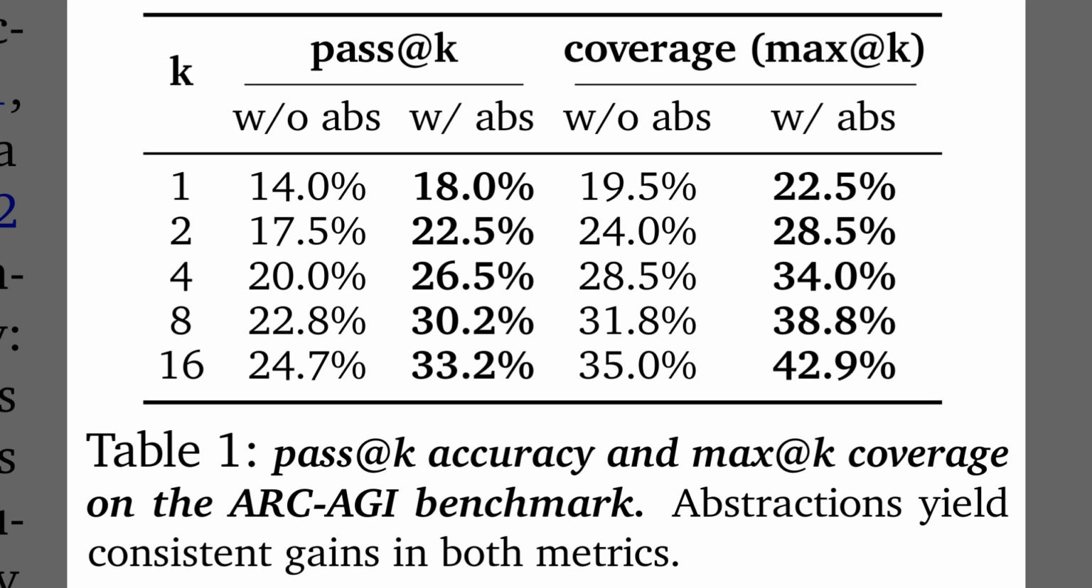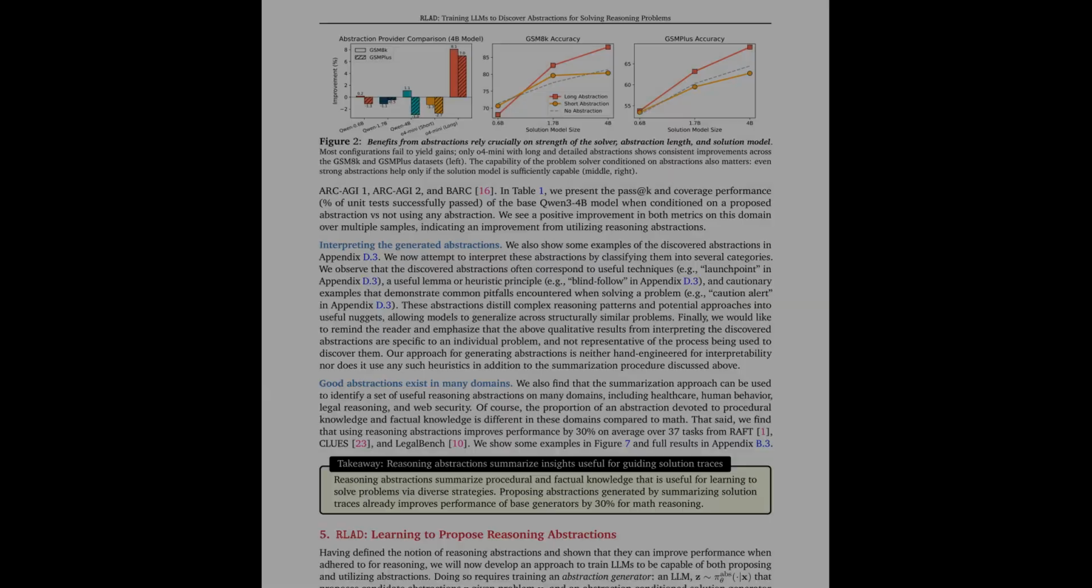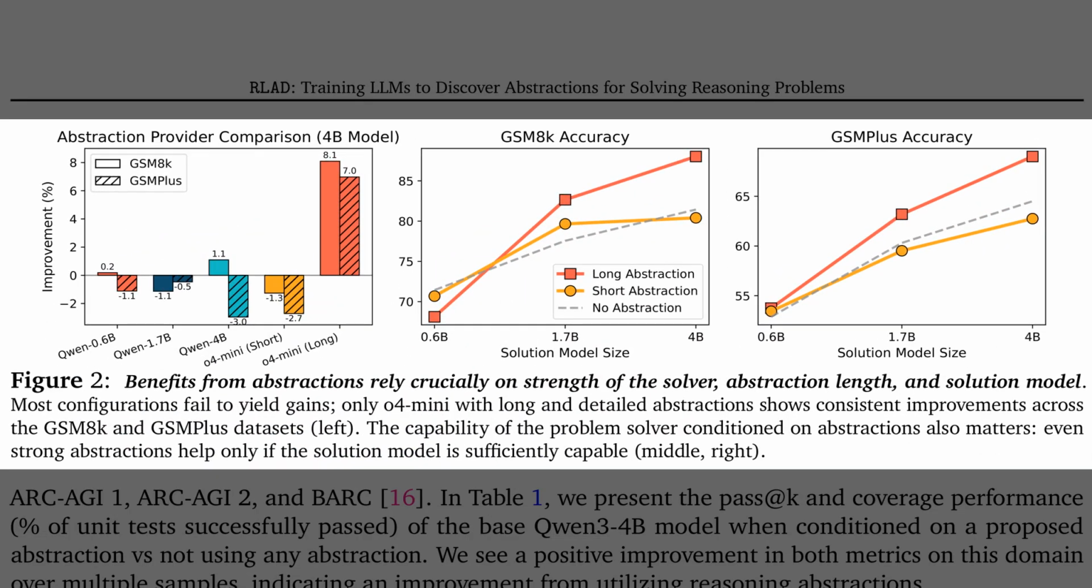Table 1 reports pass at K and max at K coverage on ARC-AGI, and conditioning on abstractions consistently lifts both metrics. Pass at K rises from about 14 to 18 at K equals 1, and from roughly 25 to 33 at K equals 16, which is a sizable gain. Coverage similarly climbs, reaching about 43% at K equals 16, showing broader success across puzzles. Okay. Table 1 showed consistent gains with abstractions.